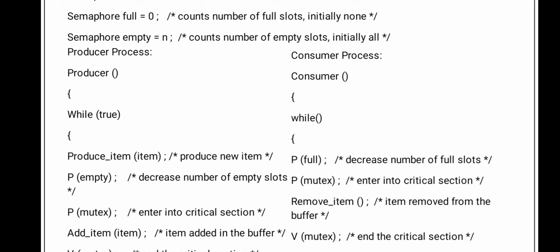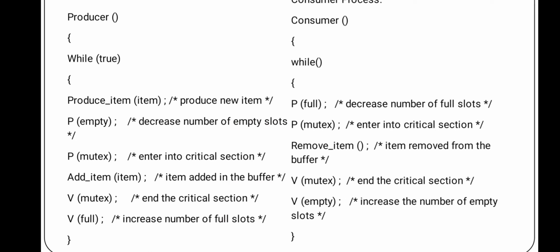Like that, in the consumer process, P(full) decreases the number of full slots. Whenever an item is consumed, the number of full slots is automatically decreased, because one item is consumed.